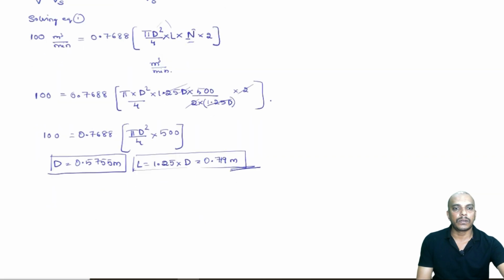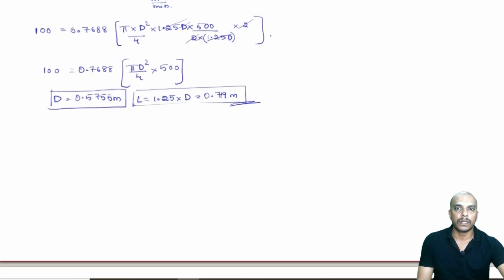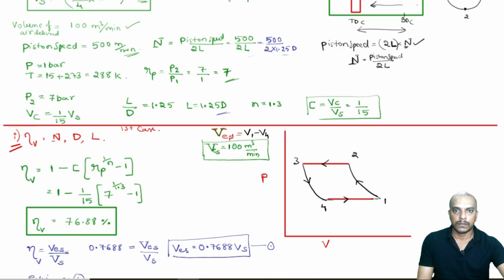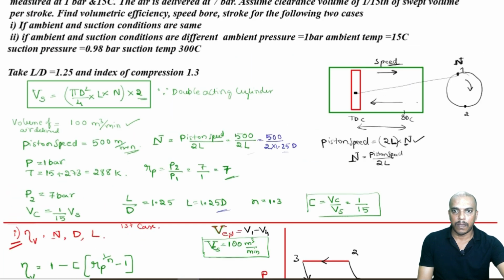Okay. Now, let us go to the second part of the question. What was our second part of the question? The second part of the question is where suction conditions differ. The second condition is given as: our ambient suction conditions are different.